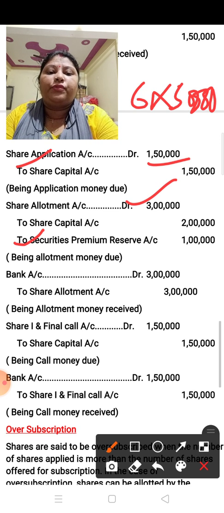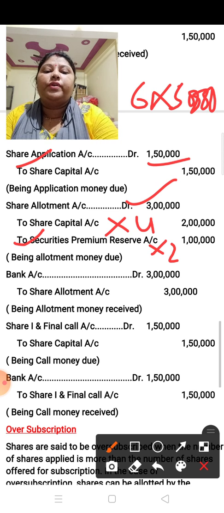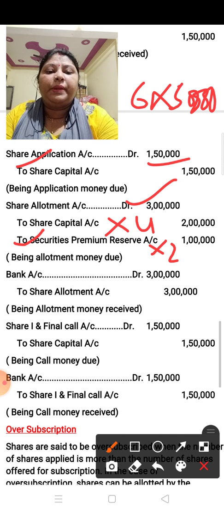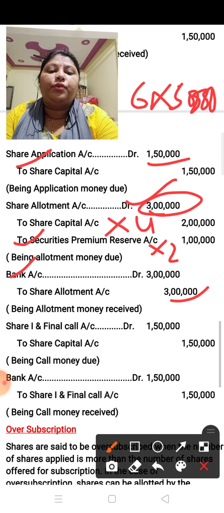So this you have to fill in share allotment account. And in share capital, the actual money of share capital is 4 and security premium 2. So 50,000 into 2, 1 lakh, and 50,000 into 4, 2 lakh. In this way you have to make the premium entry. Now after that, the next entry of received: bank account debit to share allotment account, and the total money you will receive along with premium is 3 lakh. So this 3 lakh you have to write down.